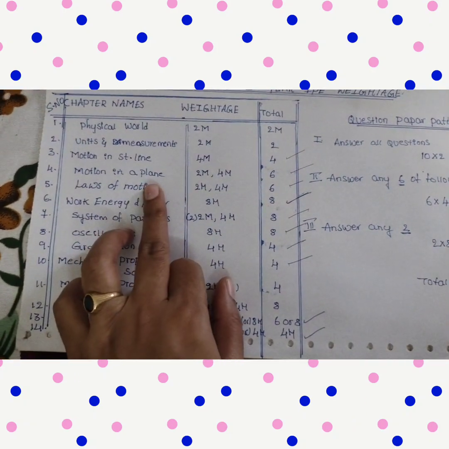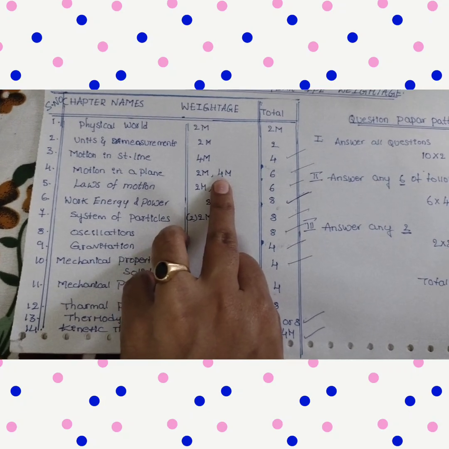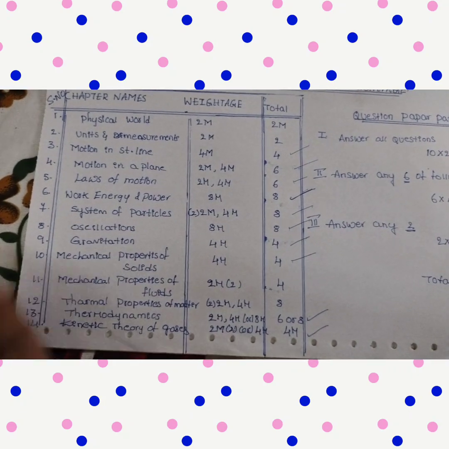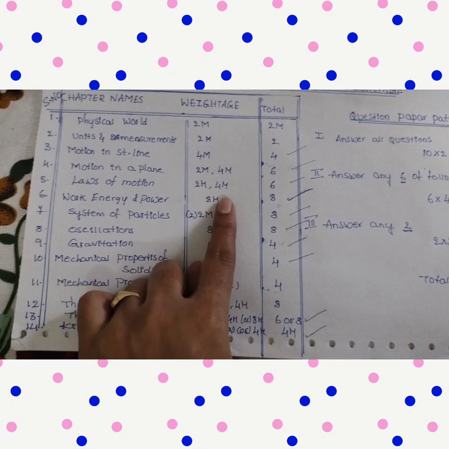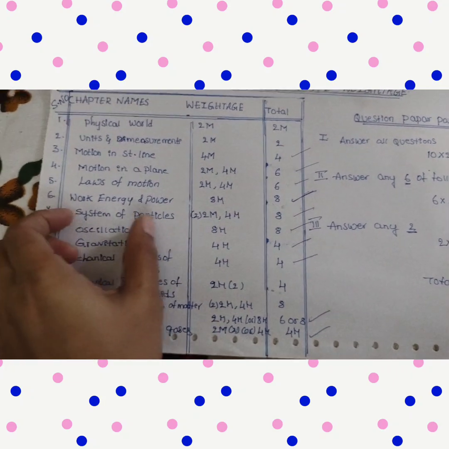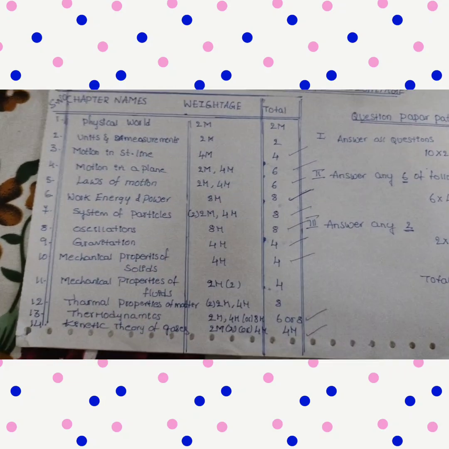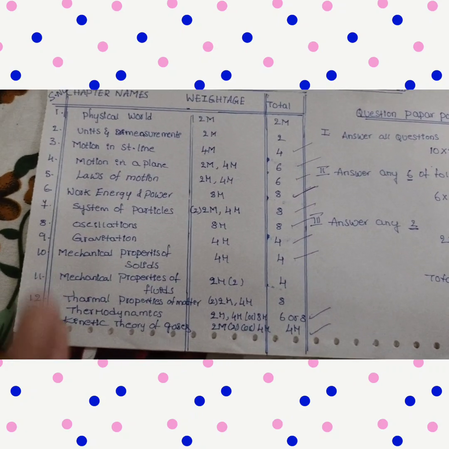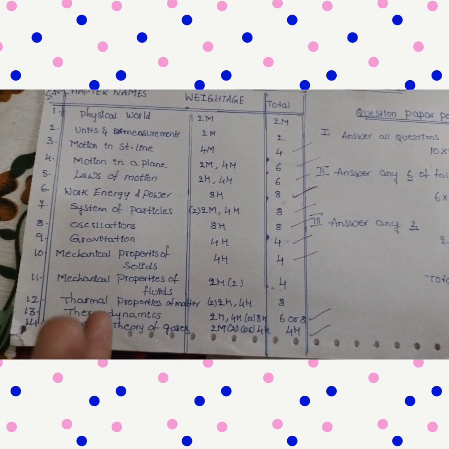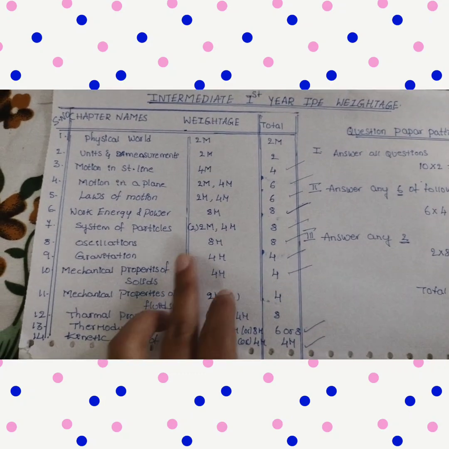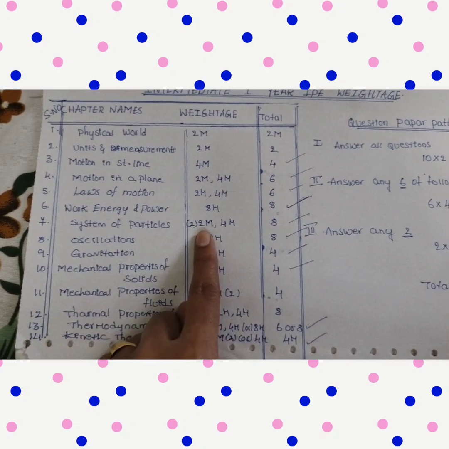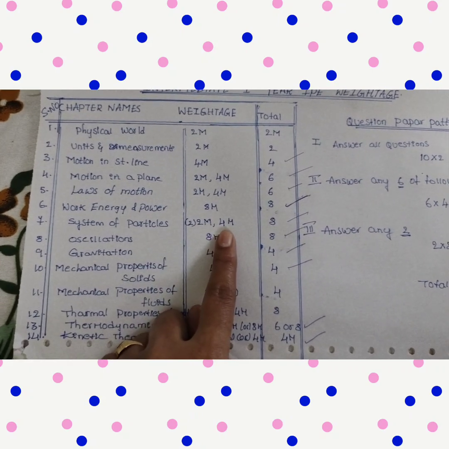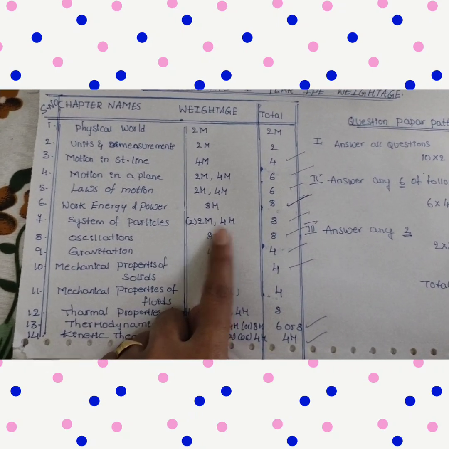If you take motion in a plane, we have to concentrate on 2 marks and 4 marks questions. No need of LAQs. If you take laws of motion, here also the same scenario: concentrate on 2 marks and 4 marks, no need of LAQs. And work, power, energy, only LAQs. 3 LAQs are there: work-energy theorem, freely falling body, and collisions, final velocities of the collision. Only these three questions you have to practice. No need of any remaining questions from work, power, energy. And system of particles, only 2 marks and 4 marks questions we have to practice. No need of LAQs here.